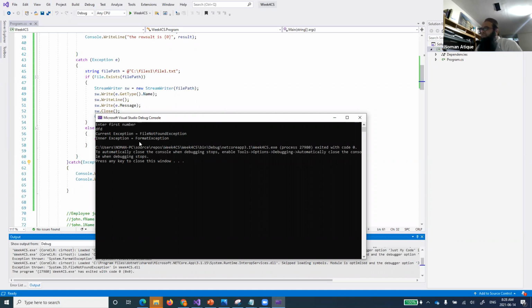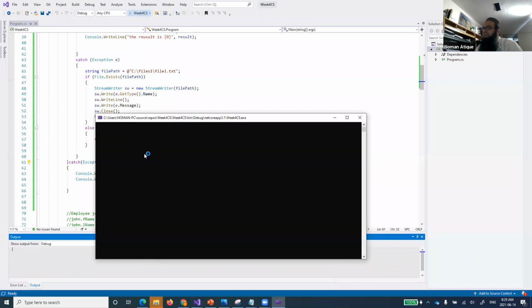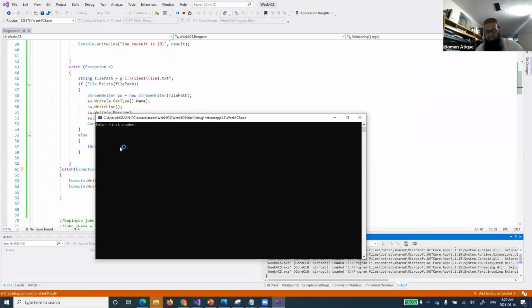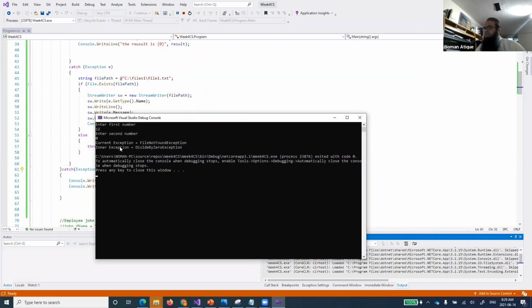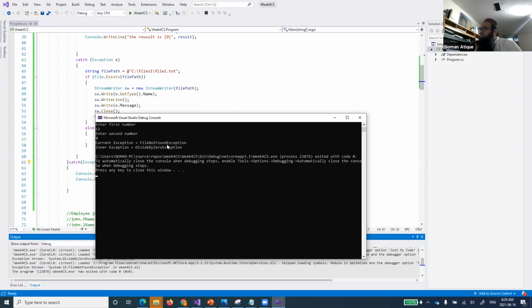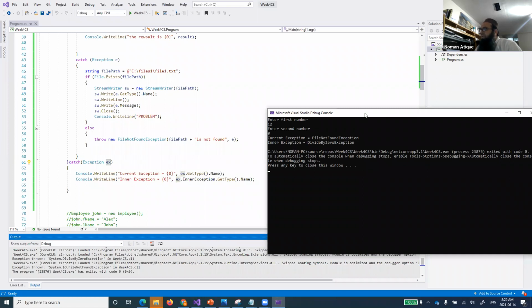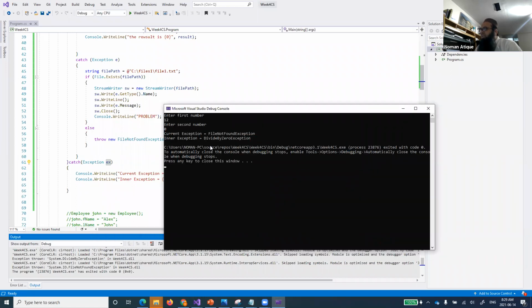And the inner exception is what? Format exception. Do you understand format exception? Why? Because I have given the wrong format over here. Right? Let's rerun it again, and I'll show you how it will change the type of error. Now, if I say 0, you see here, the current exception is file not found exception, because we have reached here because the file was not found. But the other exception, which was the inner exception, is basically what? Divide by 0 exception.